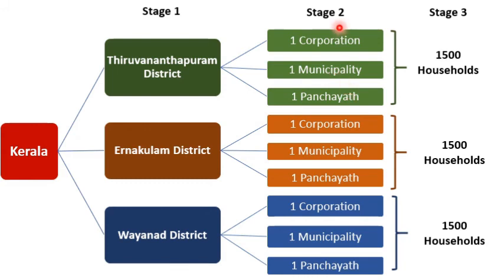Then 1 corporation, 1 municipality and 1 panchayat is selected from each district. Then 1,500 households are selected from each district, that means 500 households from corporation, 500 from municipality and 500 from panchayat. In total, 4,500 households are selected from Kerala by using multi-stage sampling.